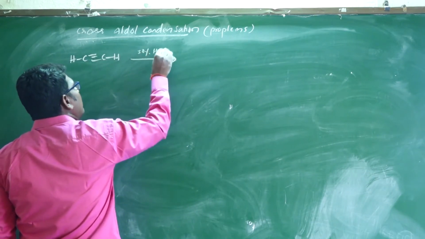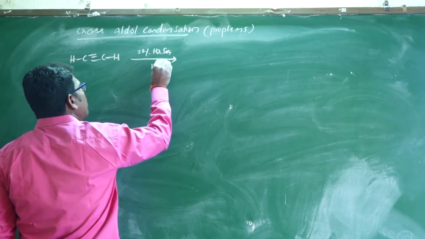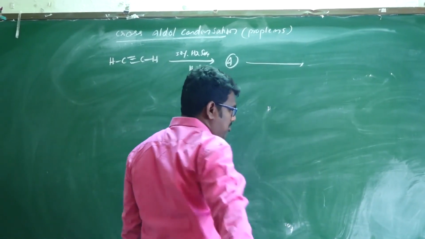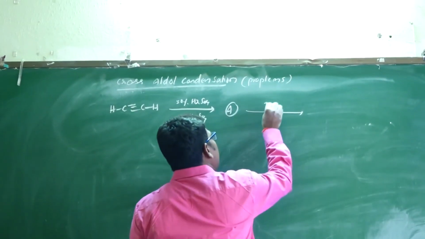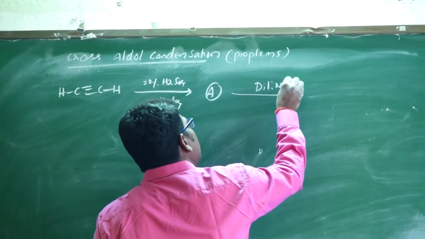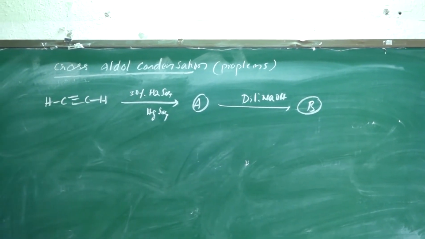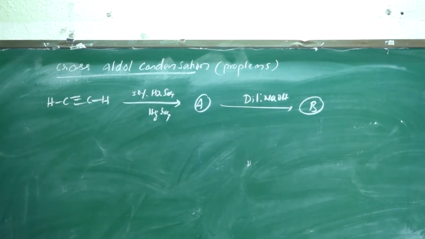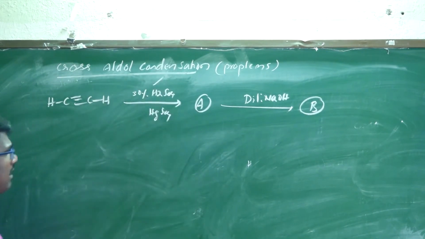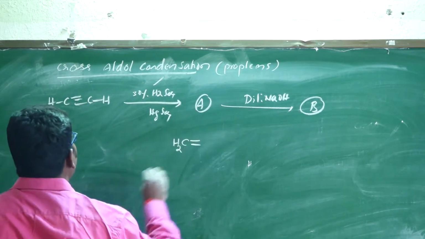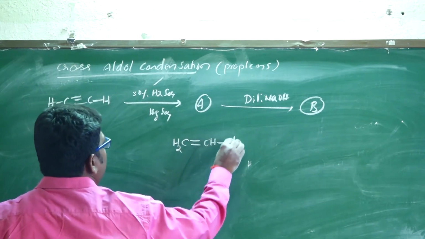A is the product, and then A is treated with dilute NaOH. Predict A and B. Here 30% H2SO4 in the presence of mercuric sulfate means hydrolysis takes place, so formation of CH2 double bond CHOH.